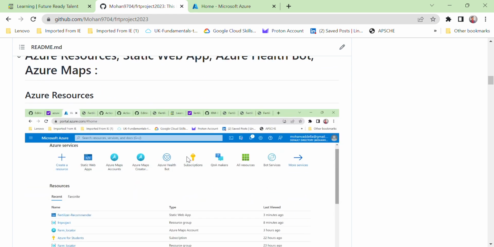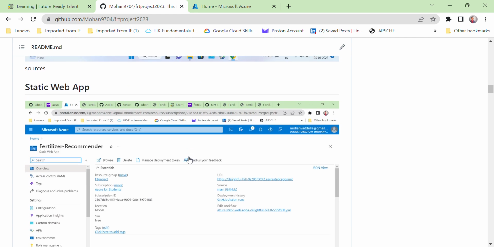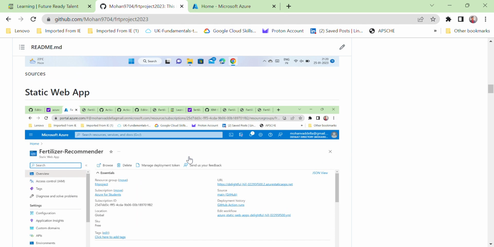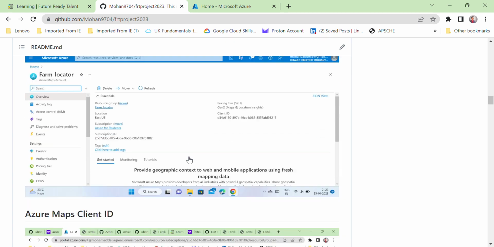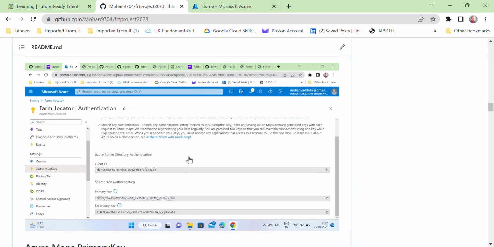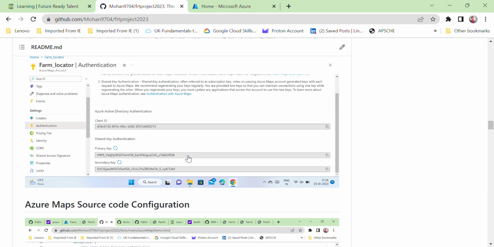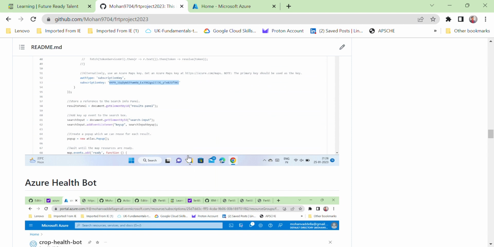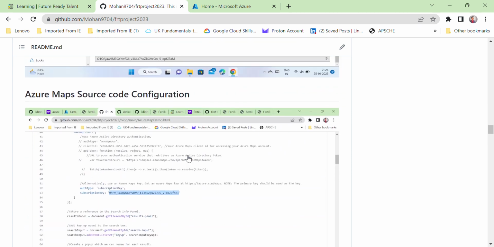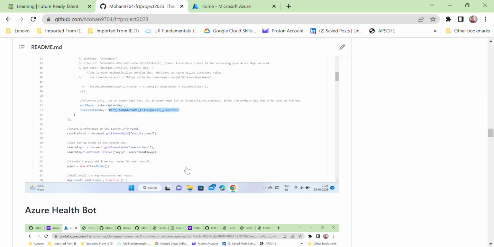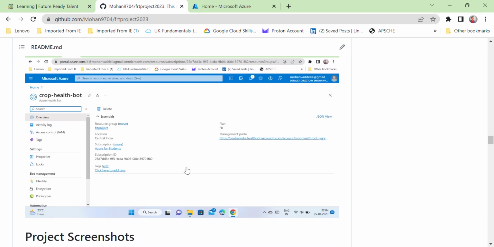First one is Azure resources, next one Static Web App, next Azure Maps, the Azure Maps client ID. You can have a primary key and secondary key for the Azure Maps service. Coming to the source code, I have got a subscription key using which I have deployed the Azure Maps services in my project. And here it is, the subscription key. And next, coming to the Azure Health Bot.